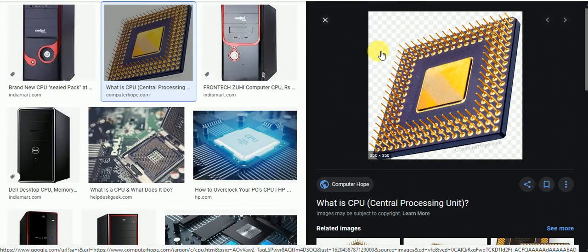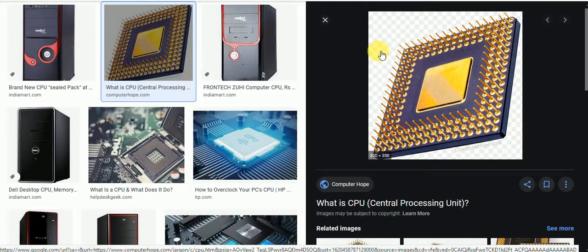CPU is the brain of the computer, because the CPU works and manages the computer, the input and output devices, and some hardware components. So it's called the brain of the computer.